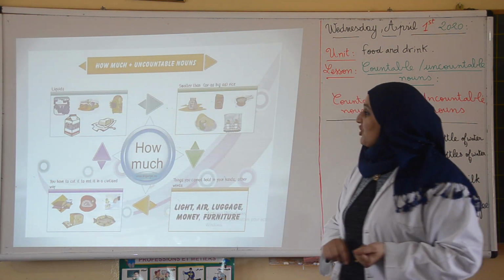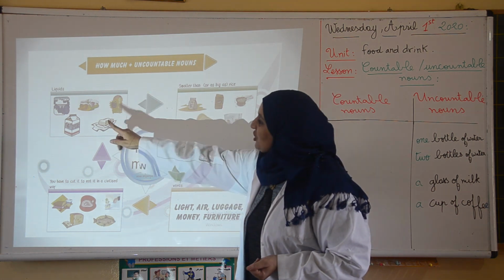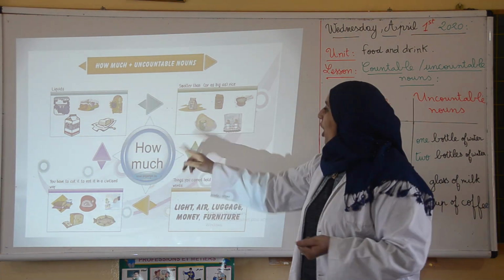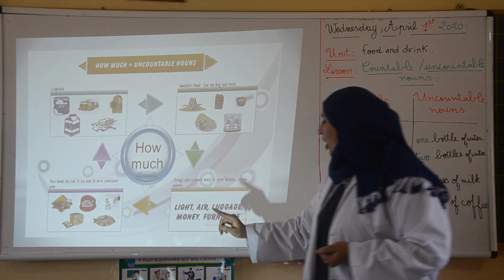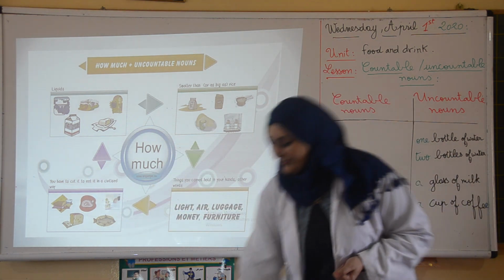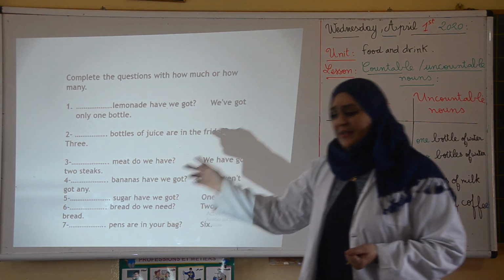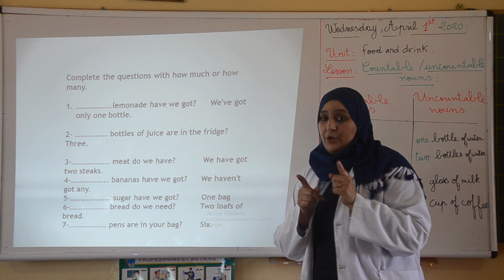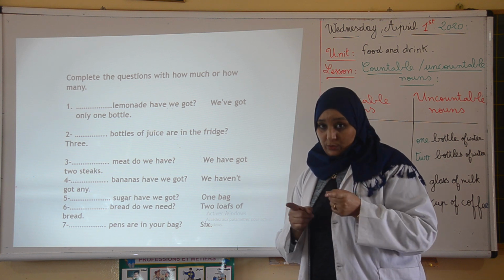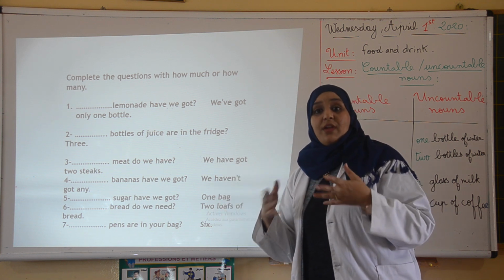Examples with how much. For example, how much milk, how much flour, how much meat, how much money. Here is an exercise. You are going to complete with how much or how many. Remember, we use how much with uncountable nouns and how many with countable nouns.